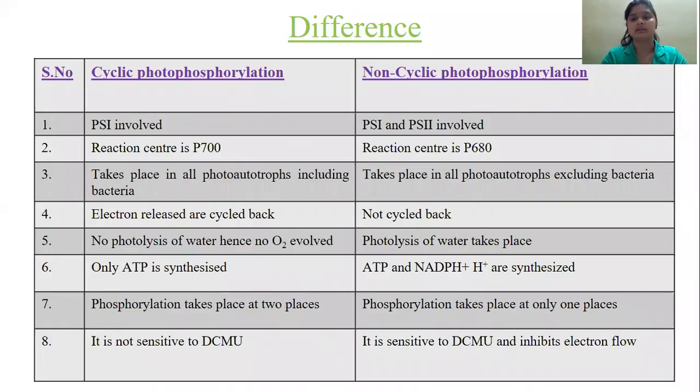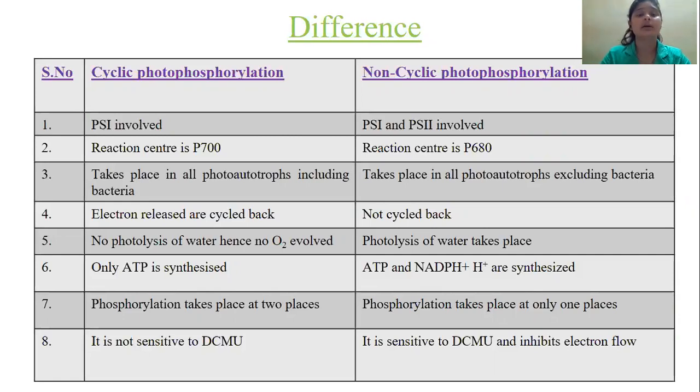Now, a few points regarding the difference between cyclic and non-cyclic photophosphorylation. Cyclic takes place in photosystem 1, and for non-cyclic, photosystem 1 and photosystem 2 both are important. Talking about the reaction center, for cyclic it's P700, and for non-cyclic it's P680. Cyclic photophosphorylation takes place in photoautotrophs, including bacteria, and non-cyclic photophosphorylation takes place in photoautotrophs, excluding bacteria.